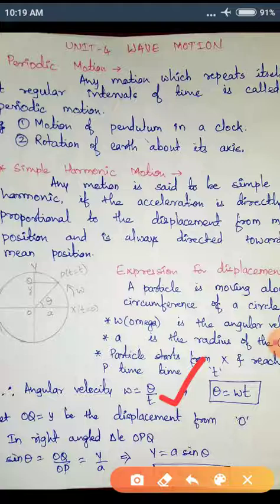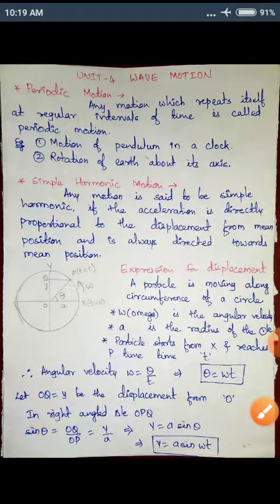This is one of the expressions which we will need further. So we have to find out what is displacement from mean position. What is displacement from O towards the y-axis? If you see, when we plot a normal to OI, we get PQ as the normal. So O to Q is the displacement, which we take as small y. Let OQ be equal to y, the displacement from O.